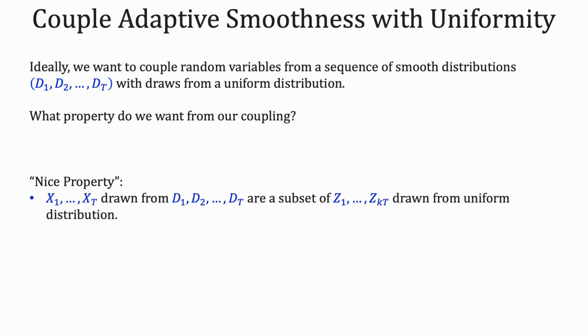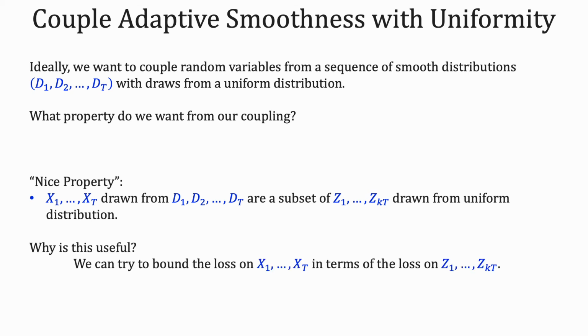A property that would be useful is that if we draw x1 to xT from the smooth adaptive sequence of distributions, there is a sequence of uniform random variables z1 to zkT such that x1 to xT is a subset of z1 to zkT. Note that the number of samples from the uniform distribution is larger than the number of samples from the smooth distribution. Why would this be useful? We can bound the loss on the samples x1 to xT in terms of the loss on z1 to zkT. Note that the loss on z1 to zkT is exactly the average case setting.